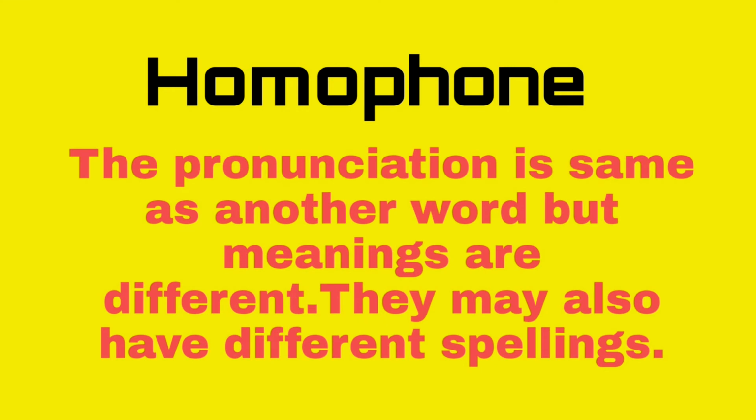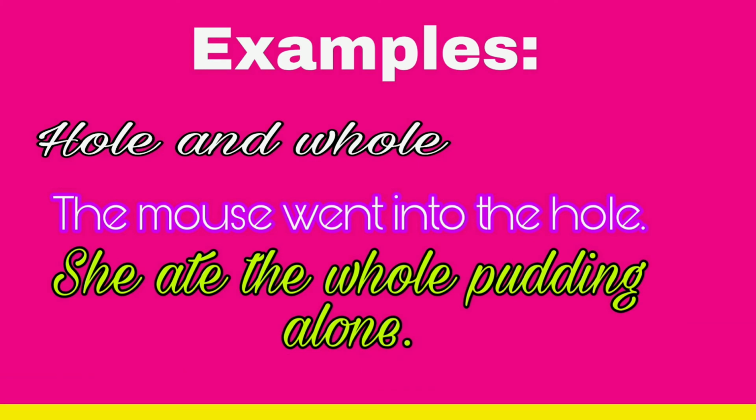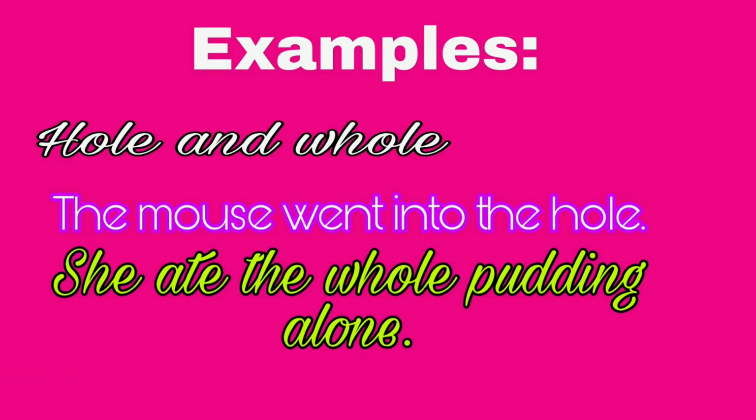Homophones. The pronunciation is same as another word but meanings are different. Homophones also may have different spellings. Now let's see an example. Whole and hole. So the first hole will be HOLE. The mouse ran into the hole or went into the hole. Another WHOLE stands for entire. So she ate the whole pudding alone.